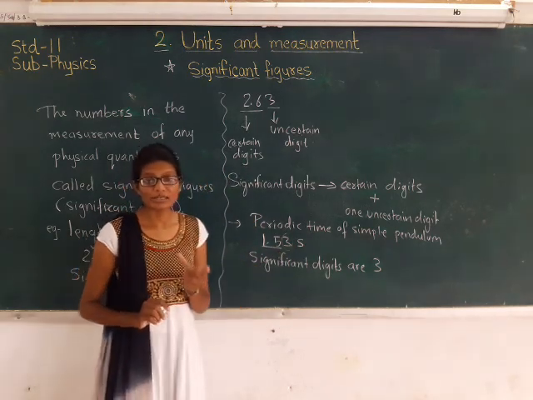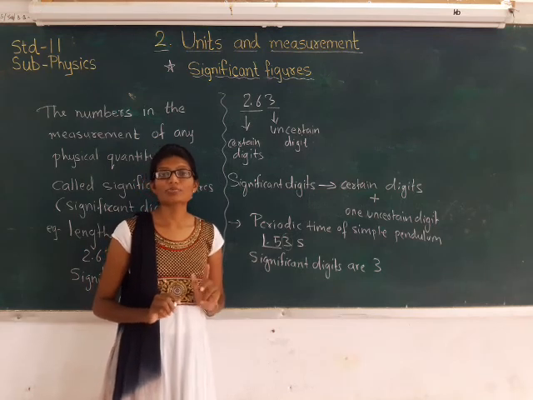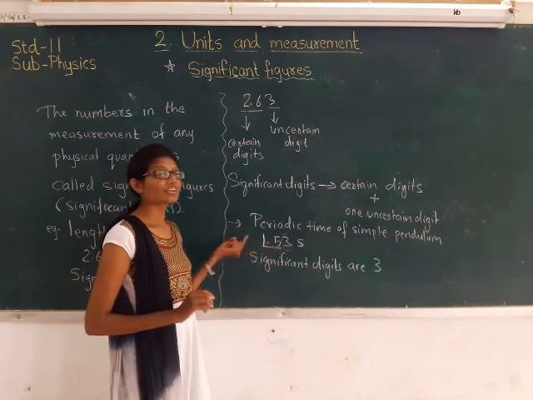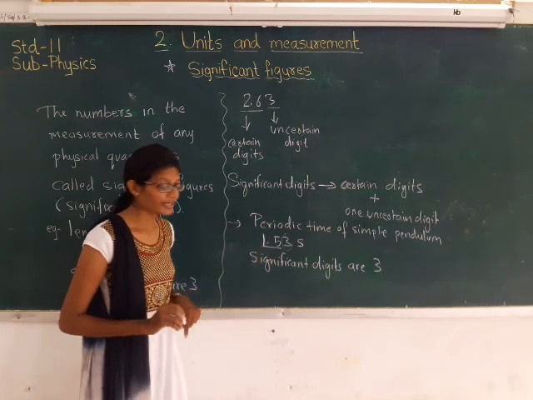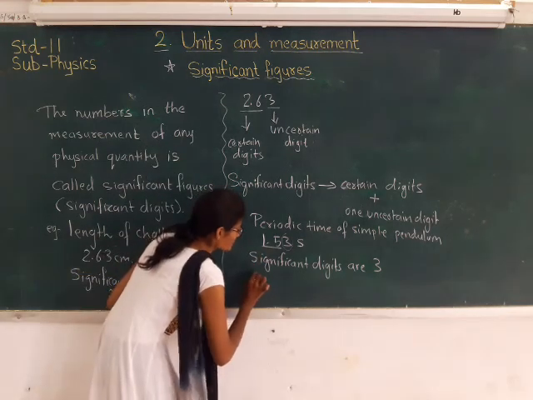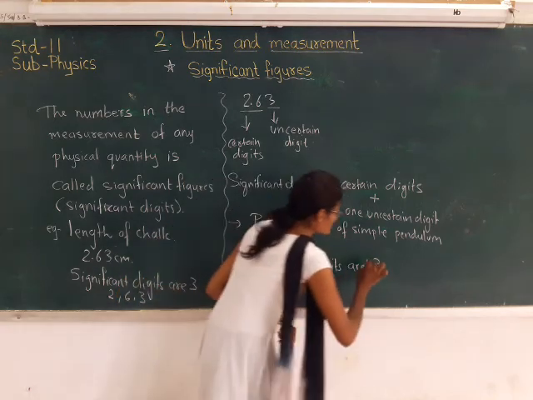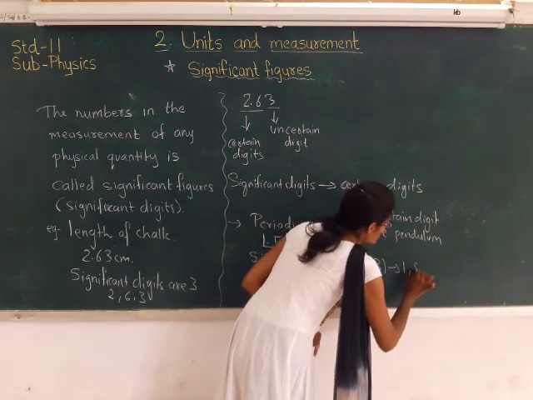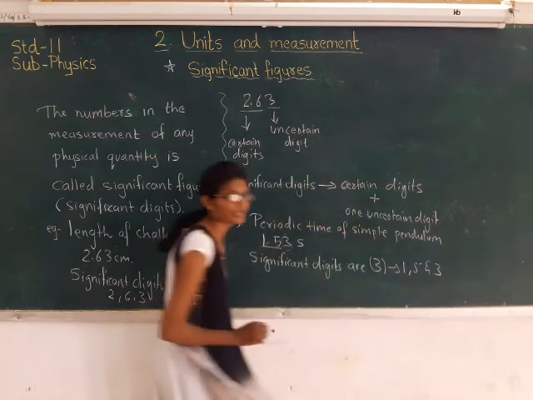Whenever we are taking the number, the last digit is considered to be the uncertain digit, and the rest of the digits in front of that are considered the certain digits. So I can say here we are having 3 digits, 1, 5 and 3.